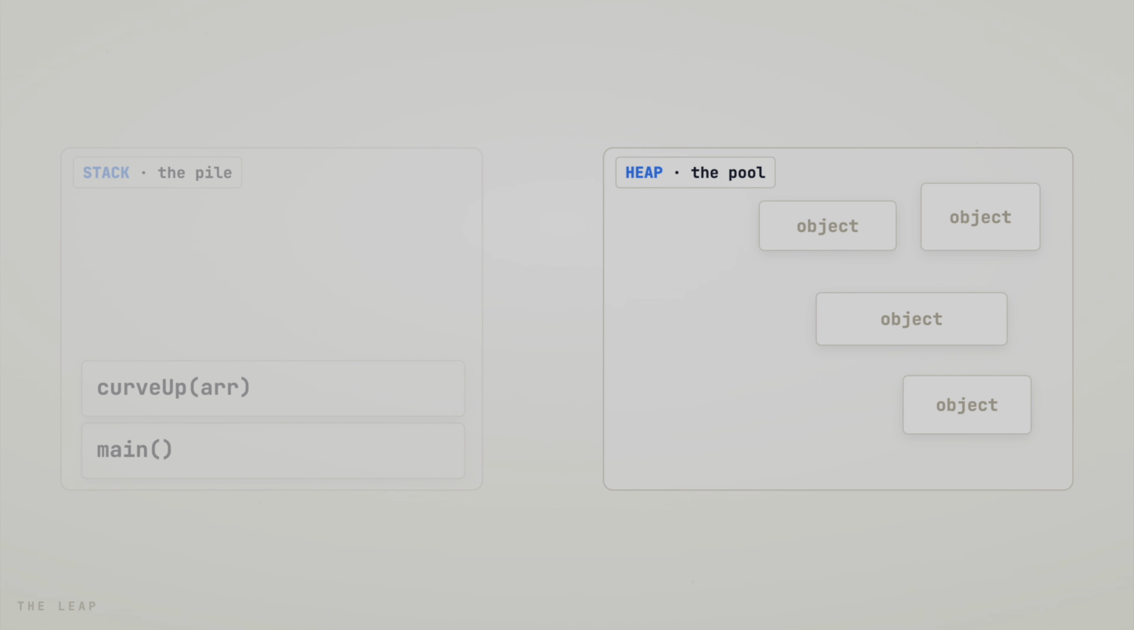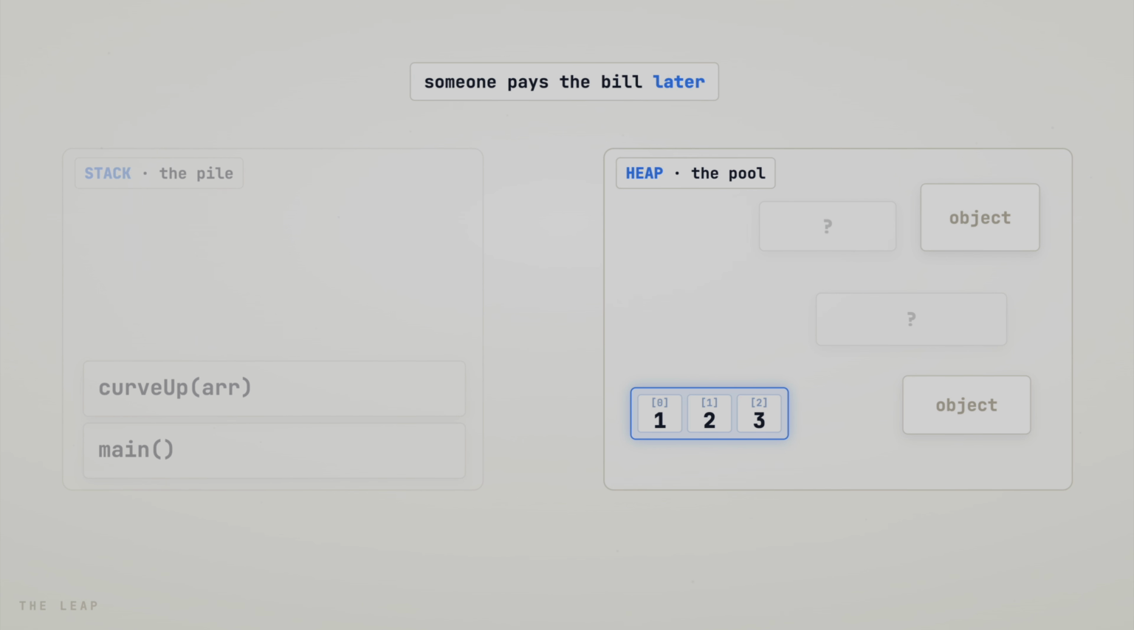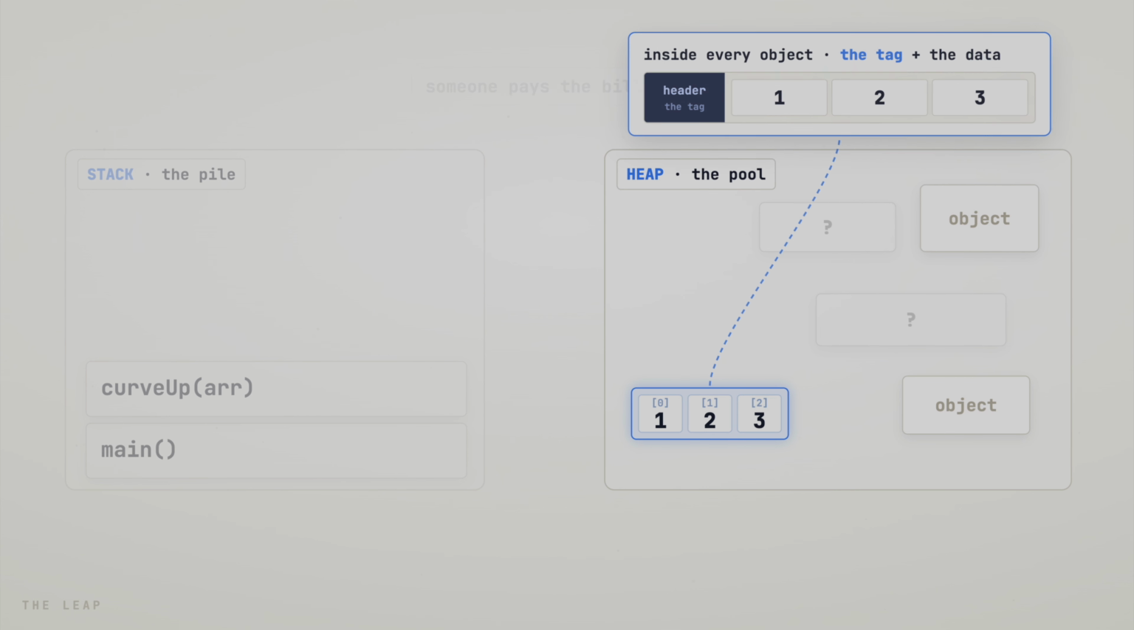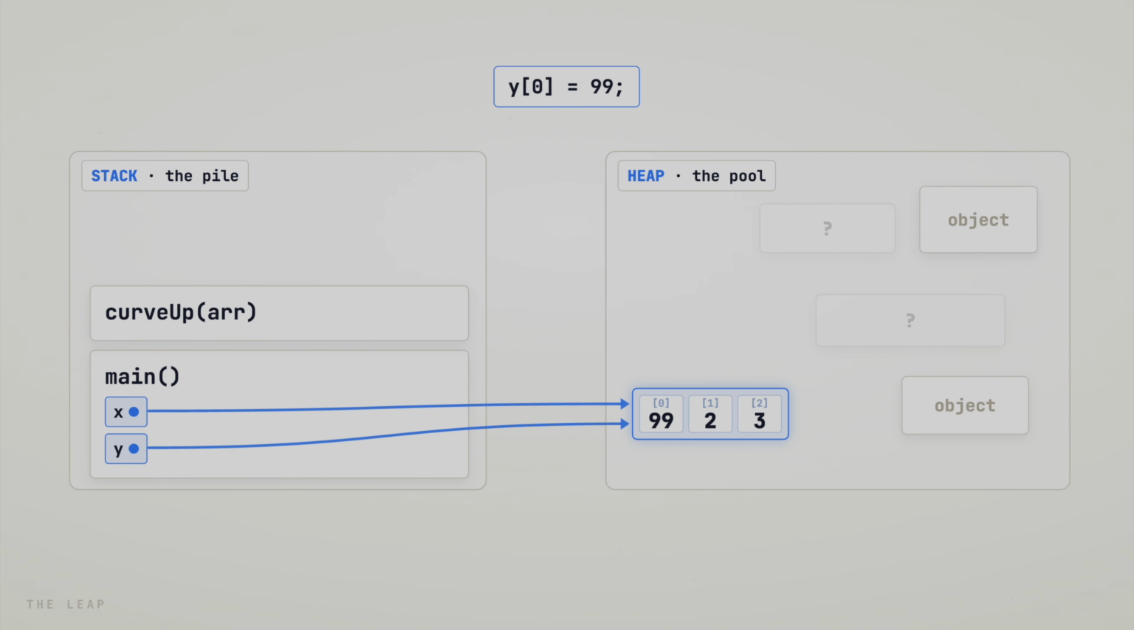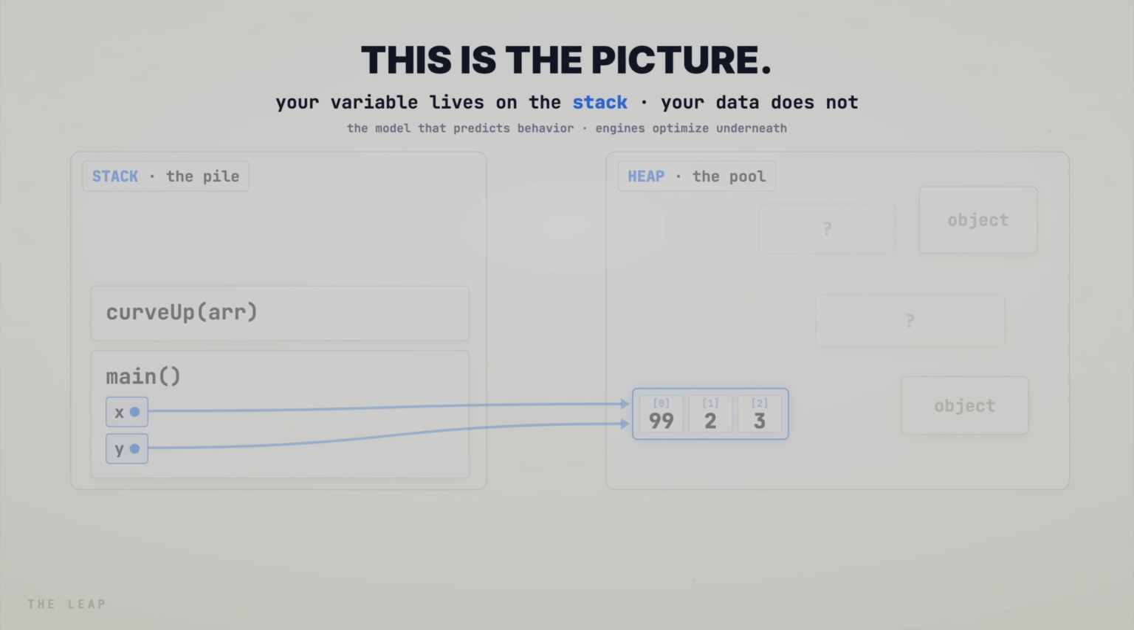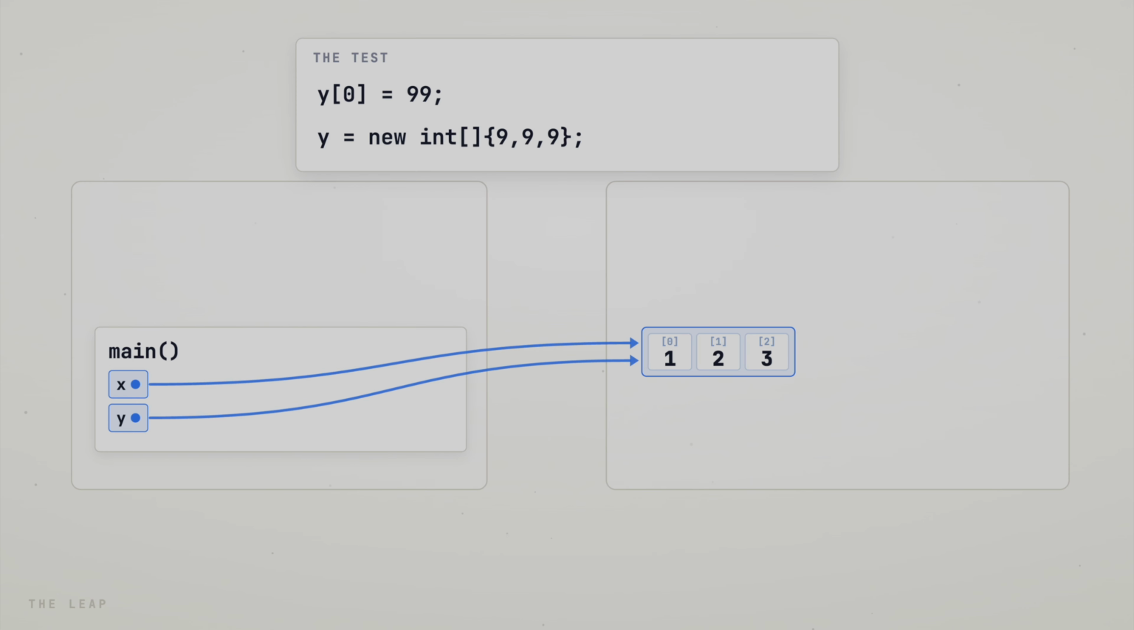The heap is different. Objects land anywhere. Making one feels cheap. The bill comes later. Each object carries a hidden tag, even the empty ones. Let's answer question 1 inside this map. This is the picture. Your variable sits on the stack. Your data does not. Back to the test.